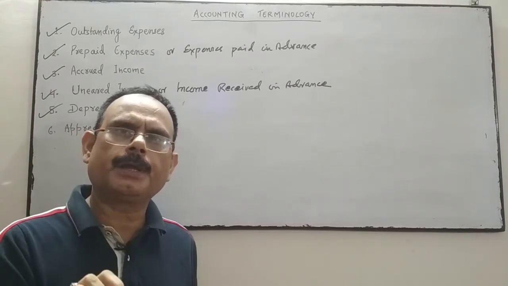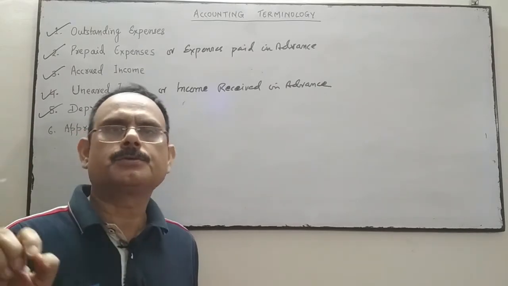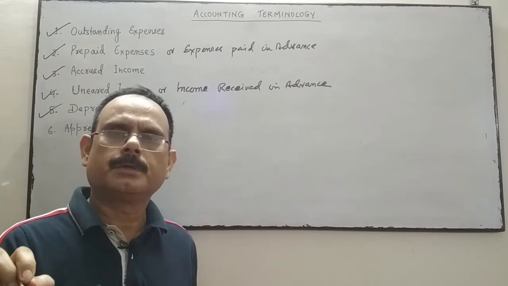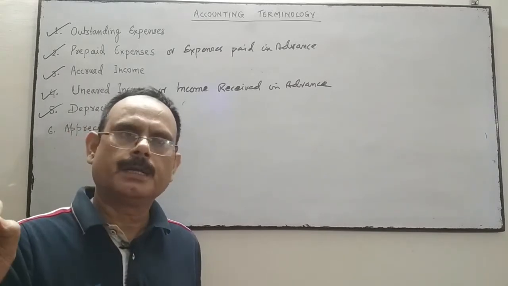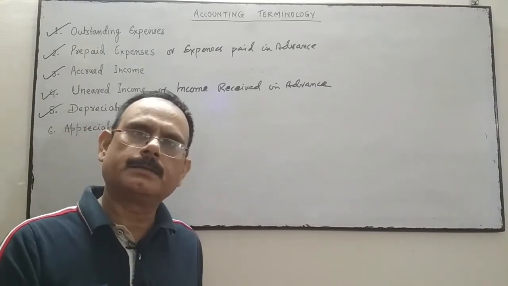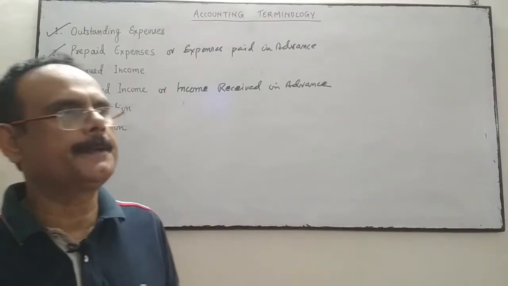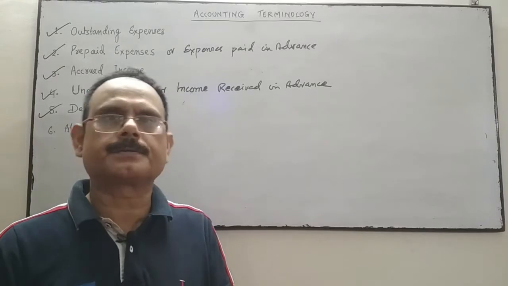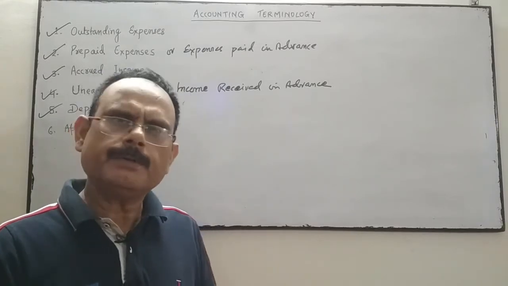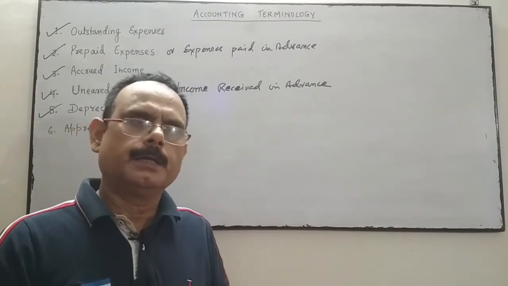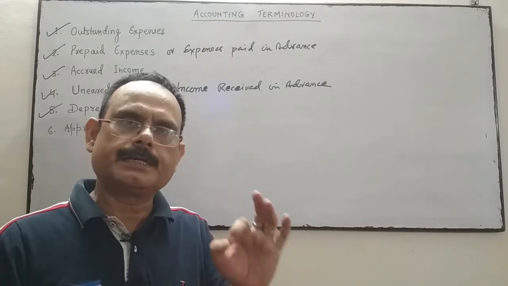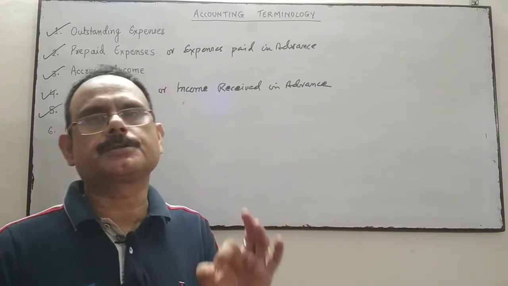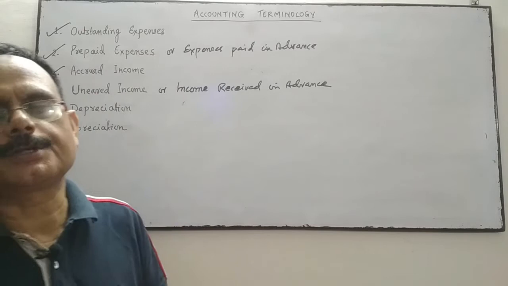The reason may be continuous use, constant use, passage of time. It may be accident. It may be change in the prices. Whatever the reasons may be, if the value of assets decreases, then it is called depreciation.